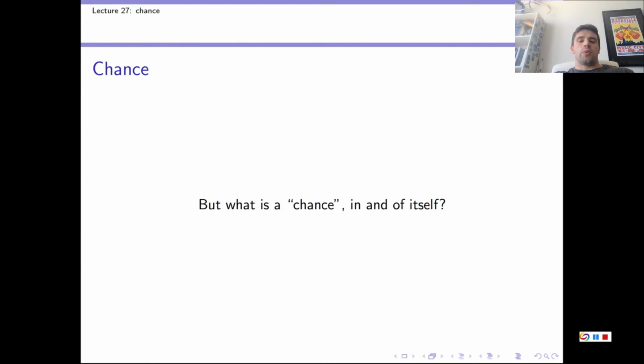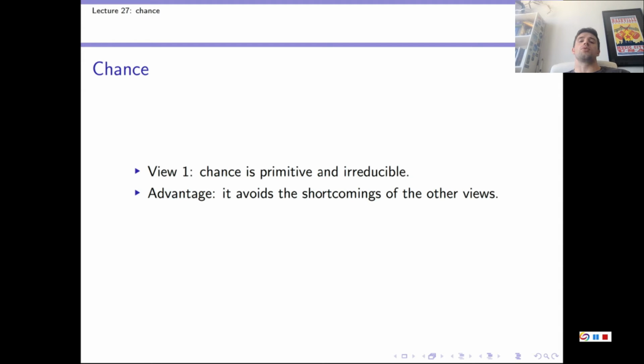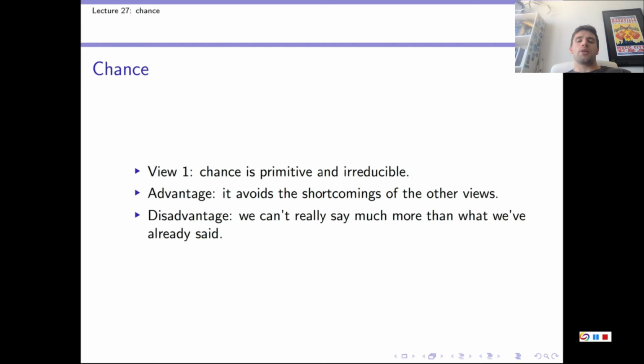So, we've seen how they all relate, and the question that's left is what is a chance in and of itself? So we'll round off our discussion by looking at three metaphysical views about what chances are. Here's the first view. View 1 says chance is primitive and irreducible. People who think of chance in this way think of it like a force in physics. Now what's good about this view is that it avoids the shortcomings of the other two views, which we'll see later. What's bad about this view is that it has little to say beyond what we've sketched in this video and in the last three.